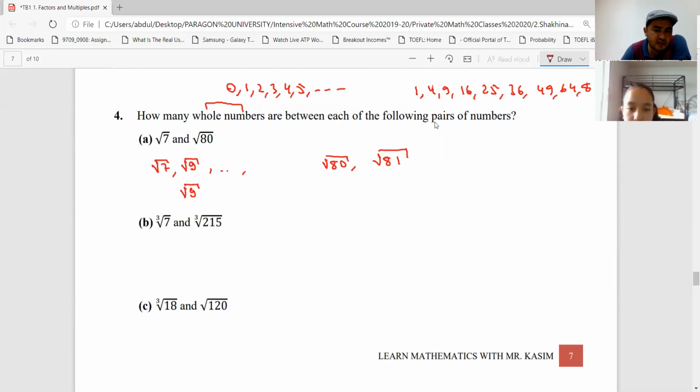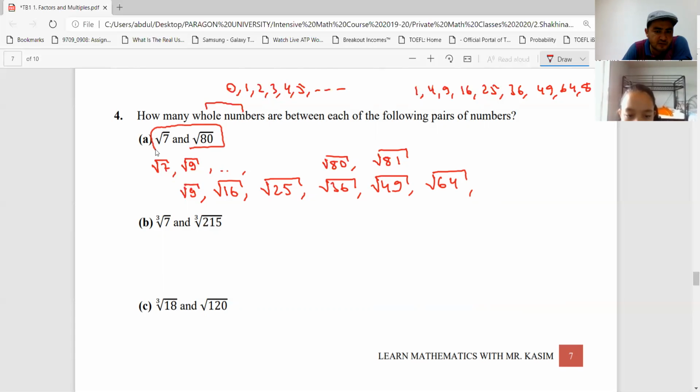So the first square number that is greater than 7 is 9. Next is 16, next 25, next 36, next 49, next 64, and next is 81, but 81 is not less than 80, right? We're looking for the numbers that are between these two numbers.